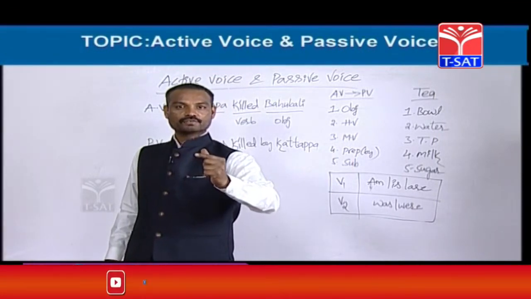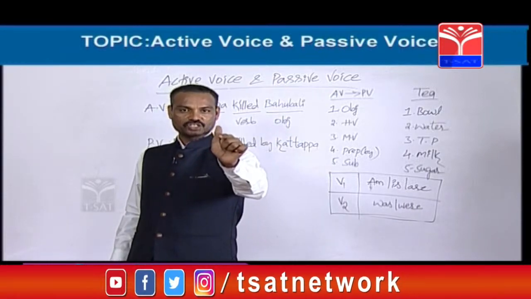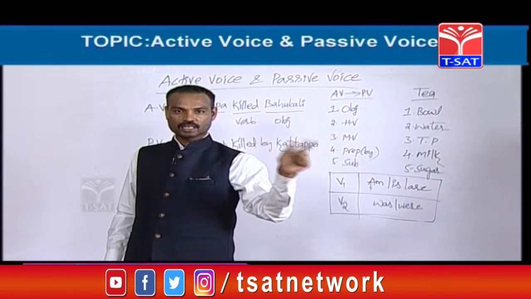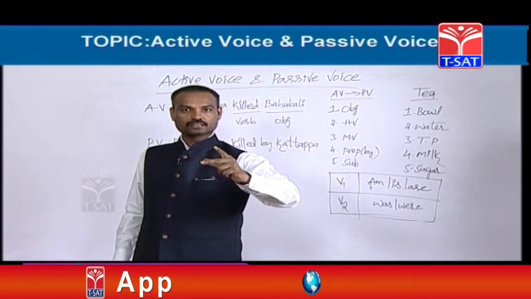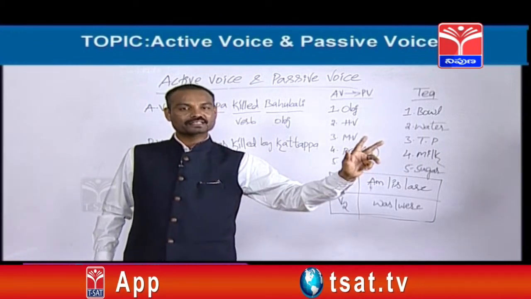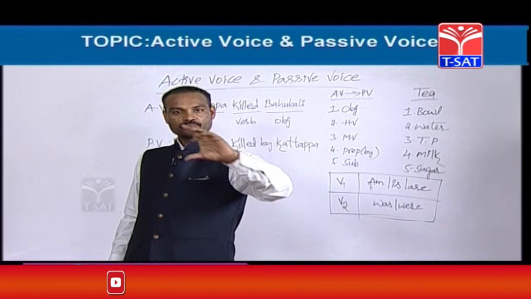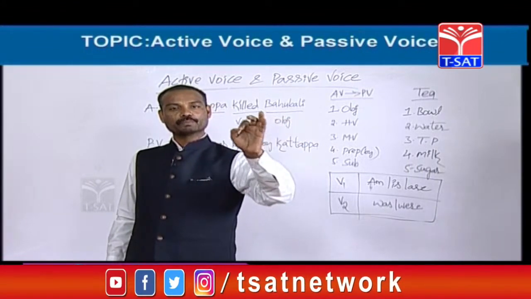In past tense, what is the fourth one? Past perfect continuous. That's nice. That one also cannot be changed. In the first tense, the fourth one cannot be changed, that is present perfect continuous tense. In the second, the last one, that is called past perfect continuous tense. This one also cannot be changed into passive. In future, what is the last one? Future perfect continuous tense. Even this one also cannot be changed into passive voice.